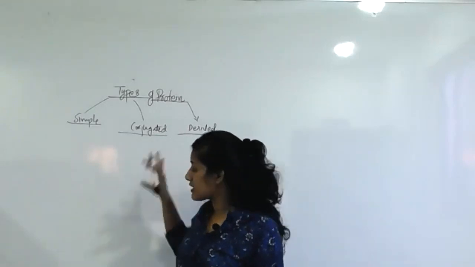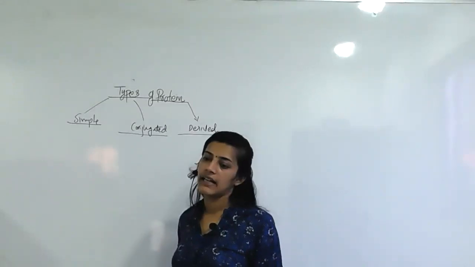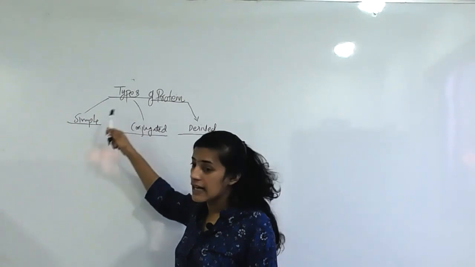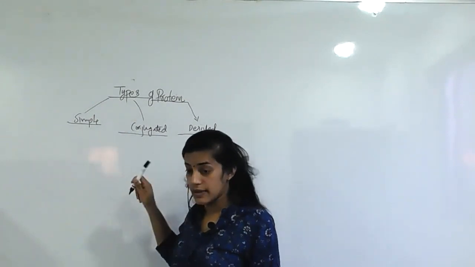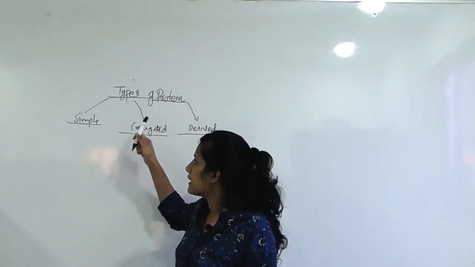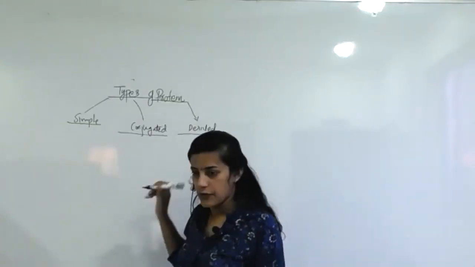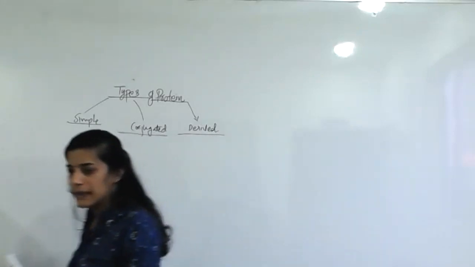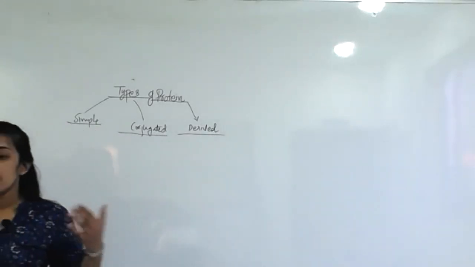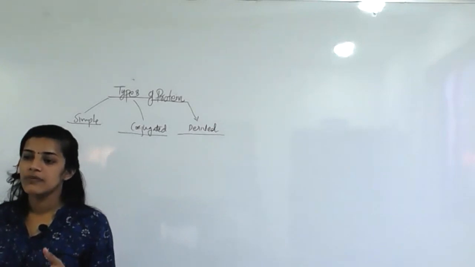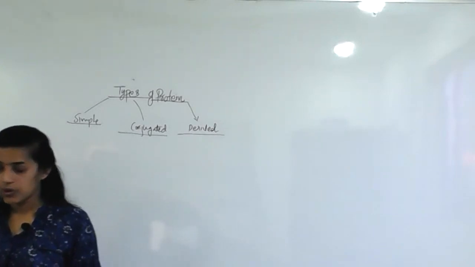Through this class, we are discussing more application and derived forms. The main classification in the textbook has three types: simple, conjugated, derived. One by one we will discuss. The globular and fibrous form, when it comes, I will tell.